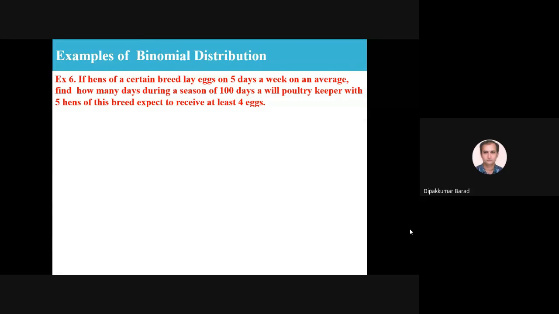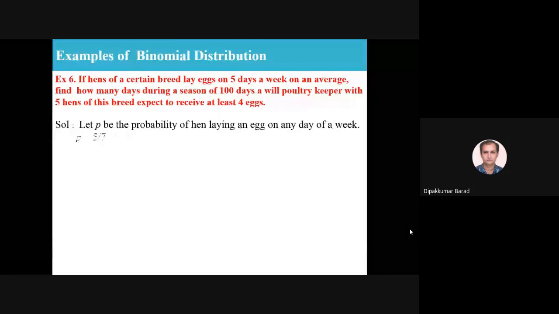So now, a breed lays eggs 5 days a week on average. Let p be the probability of a hen laying an egg on any day of a week, which is 5 by 7.